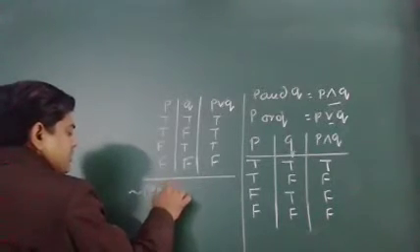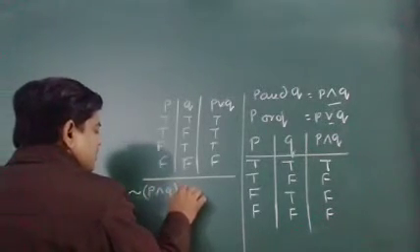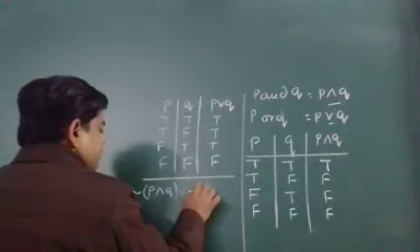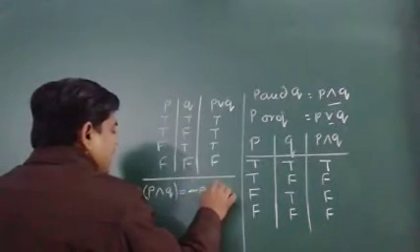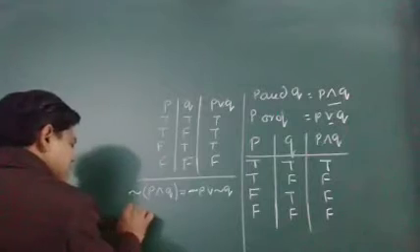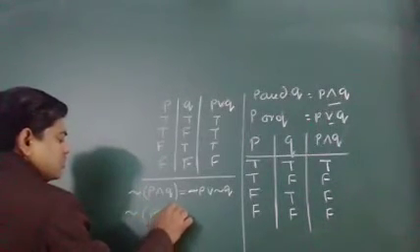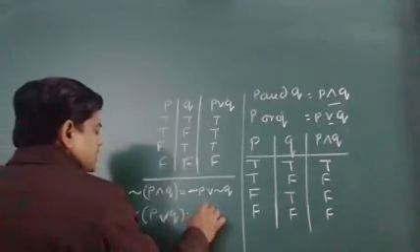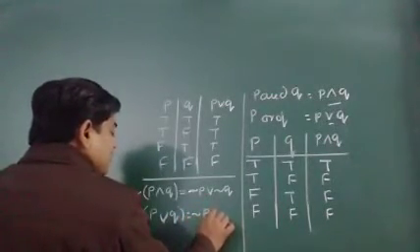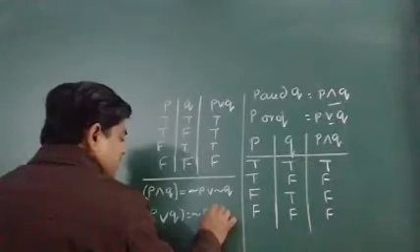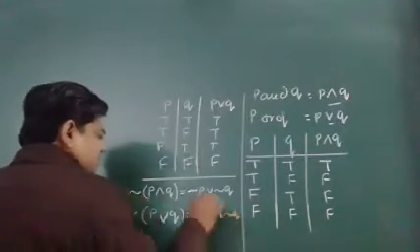It means negation of P. If I have P or Q, it is negation of P and negation of Q. It is something like that, no?